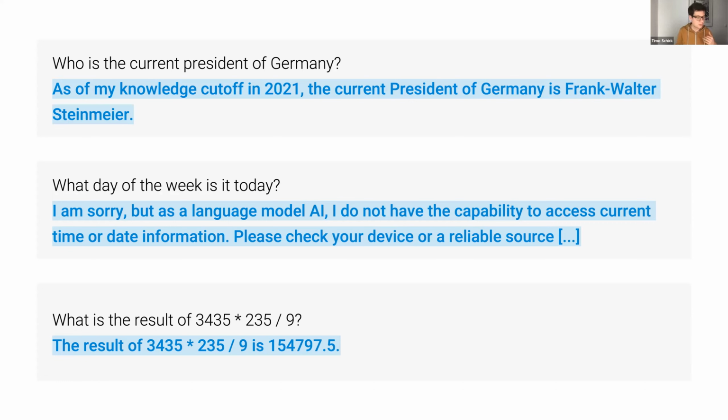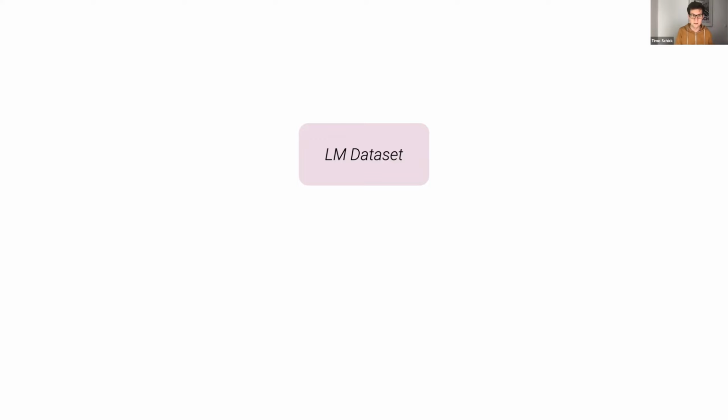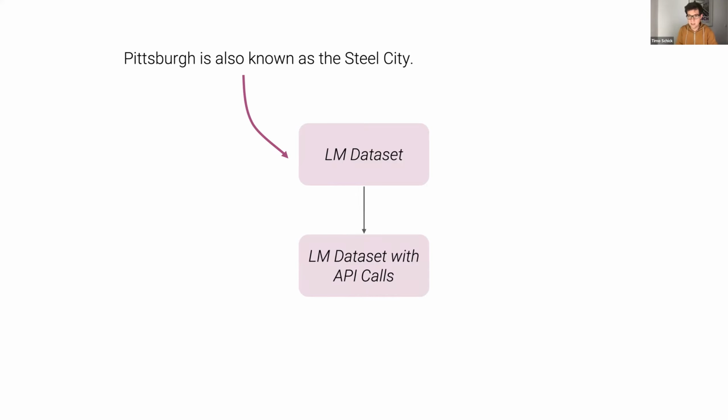Well, our idea in Toolformer was that we start from a standard language modeling data set, the kinds of data sets that we always use to train those large language models. So this could be something like CCNet or C4 or WebText, any of those data sets that just consists of regular text, like this sentence here: Pittsburgh is also known as the Steel City. And our aim in Toolformer was to transform this data set into a data set that is augmented with API calls that are just interleaved with the text.